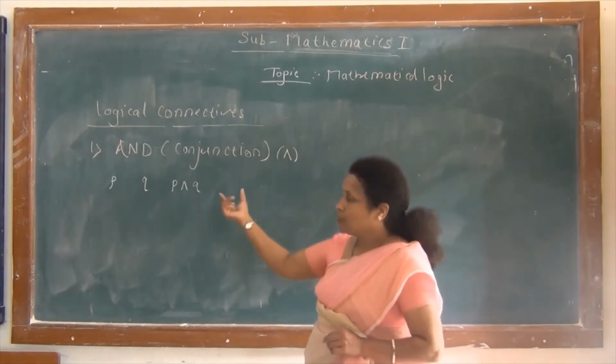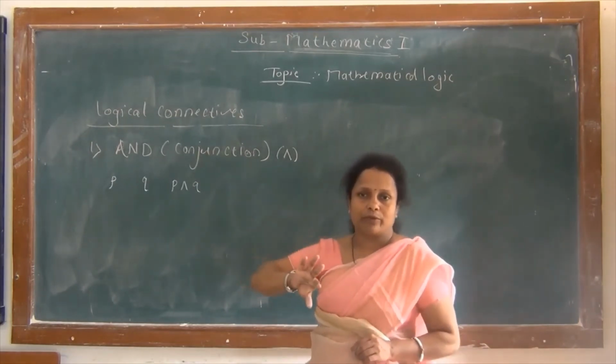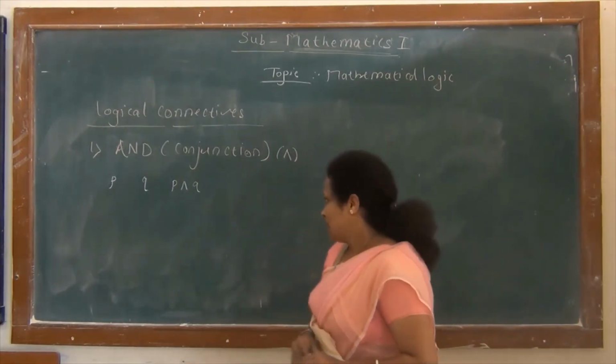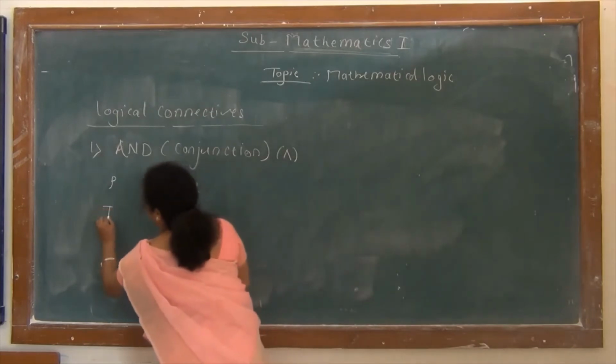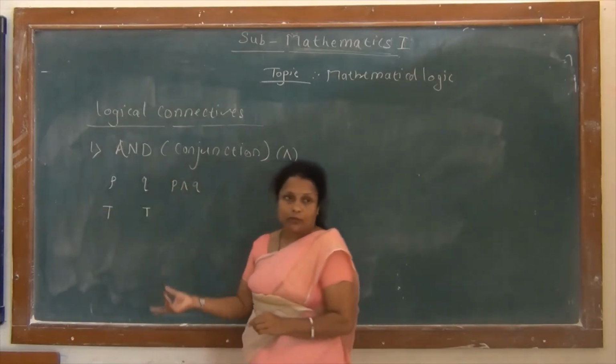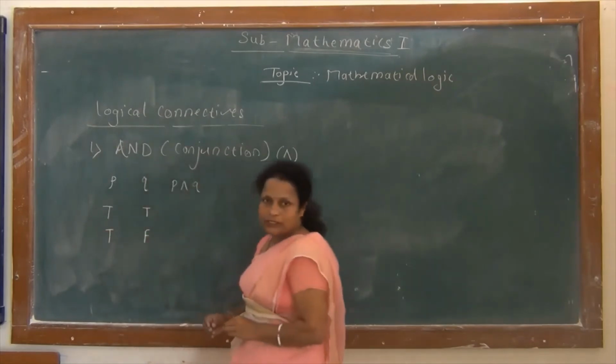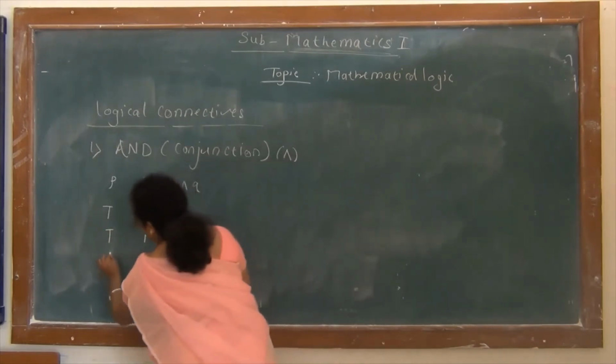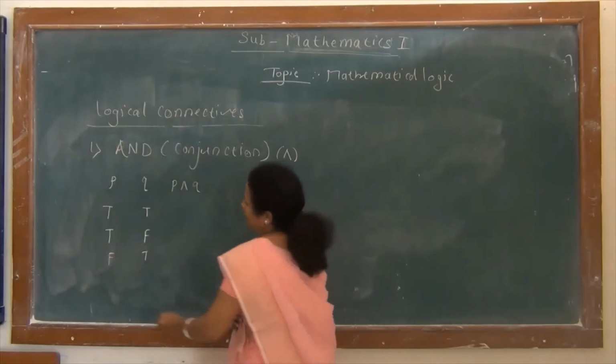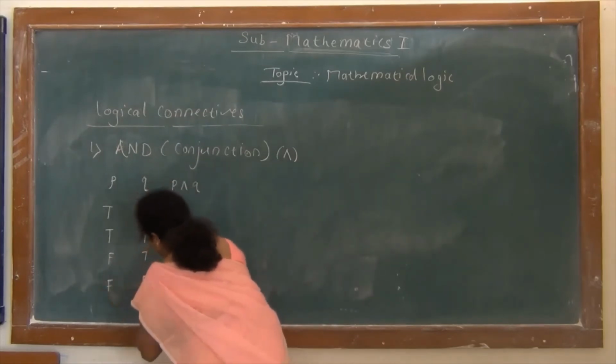So here we consider two statements, and so therefore number of truth values are, so T T, that is both are true, then first is true, second is false, or first is false, second is true, and last both are false.